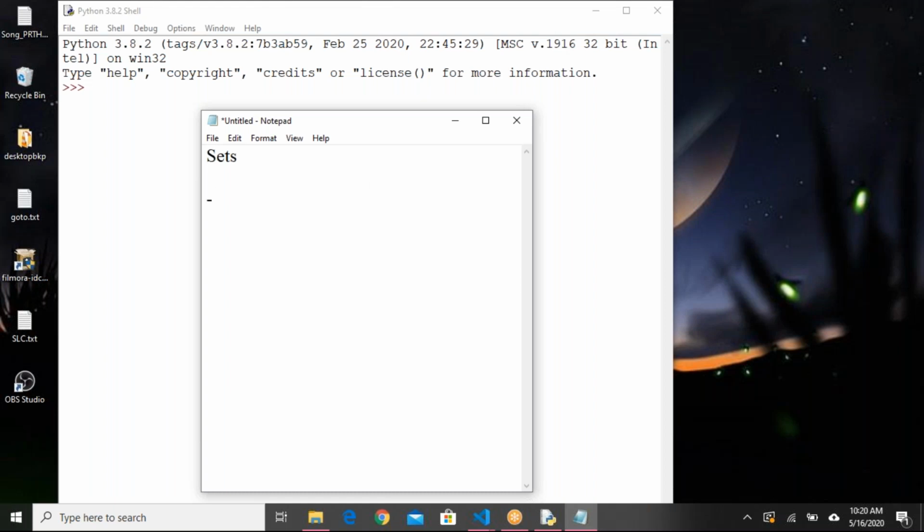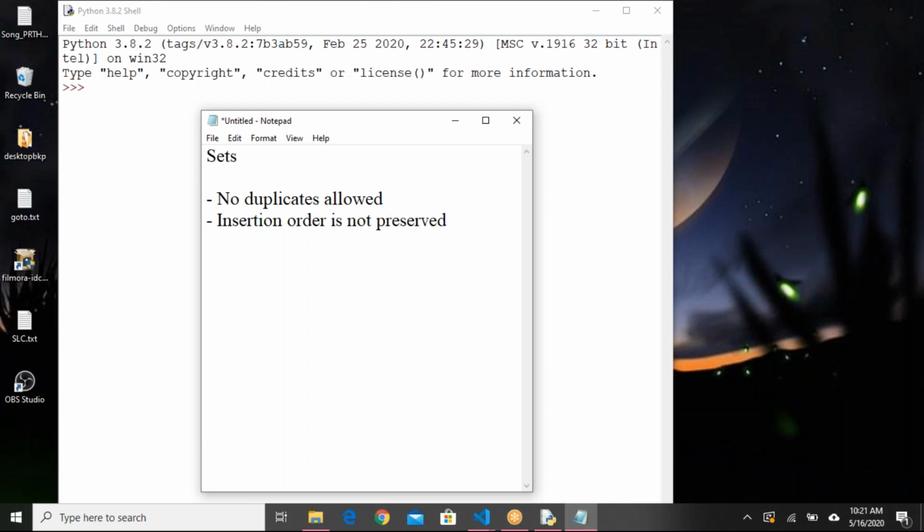Before that, let me write a couple of words about this one. What we have to remember is that no duplicates are allowed for sets. The next point we need to remember is that insertion order is not preserved.